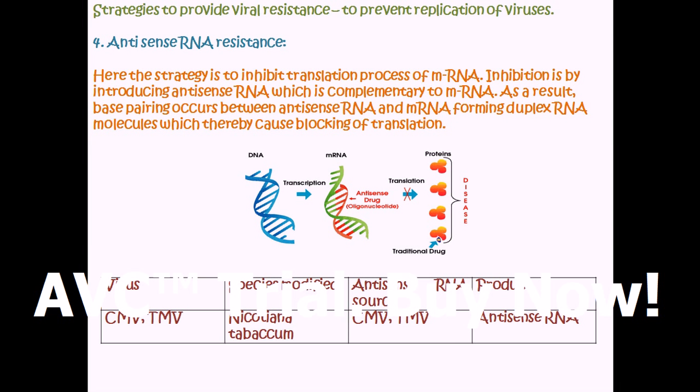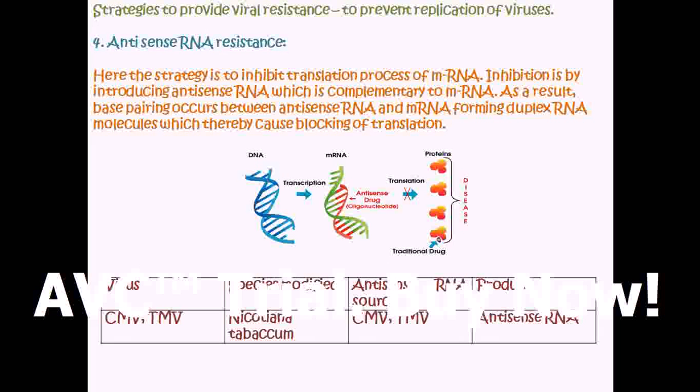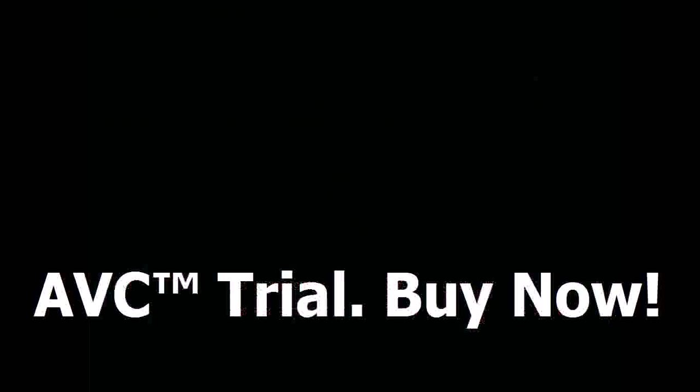Here the virus against which resistance is developed is CMV, cucumber mosaic virus, and tobacco mosaic virus, and the species modified is Nicotiana tabacum. However, the source for antisense RNA is the CMV and TMV.